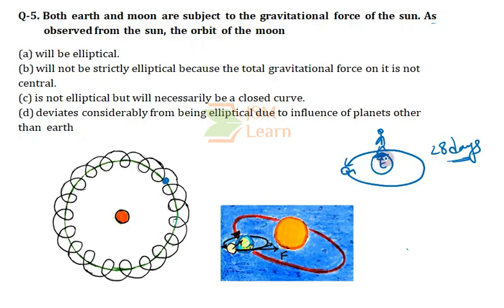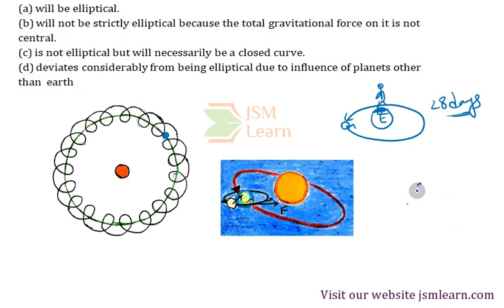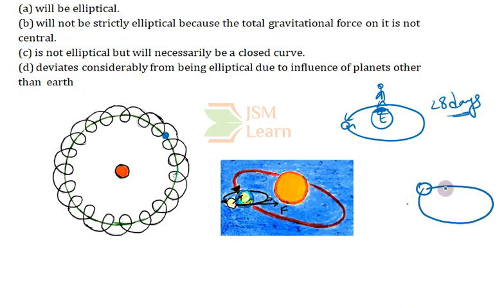Now, if we observe the orbit of the Moon from the Sun, then it would be different, because it is somewhat complicated. We know that Earth revolves around the Sun, and it takes 1 year to complete one revolution around the Sun.